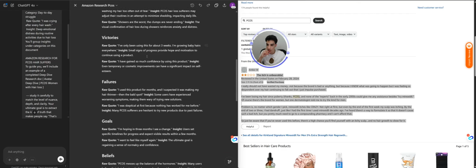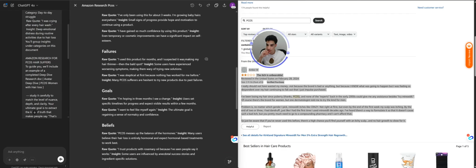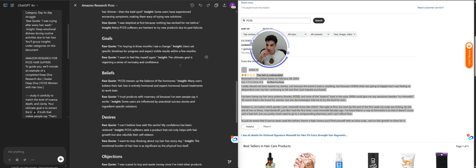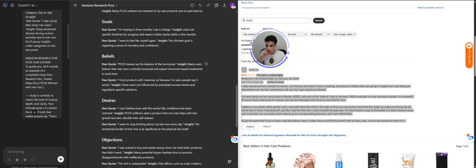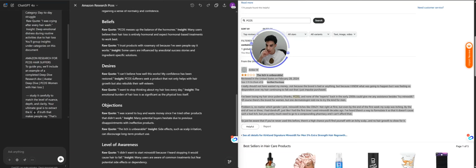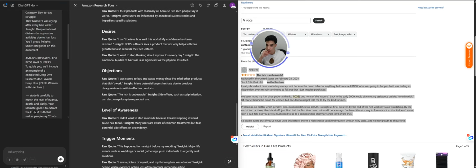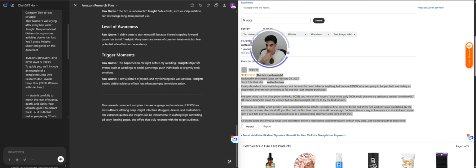"I've only been using this growing product. I've used this for months. I'm hoping three months will change things, to balance my hormones. I trust products with natural ingredients and seriously, it works. I can't believe how well this works. My confidence has been restored." Insight: the Rosica product not only keeps the hair growing, it also builds their self-esteem.